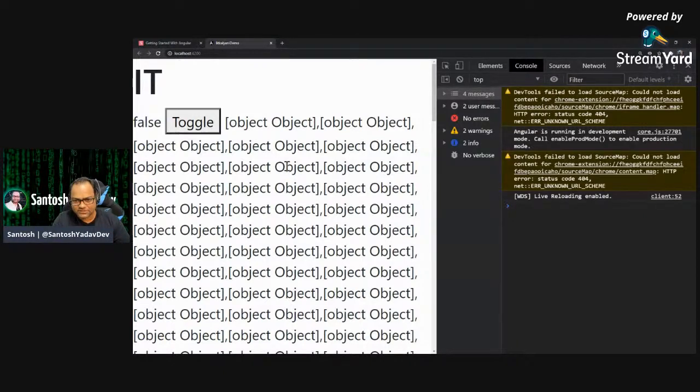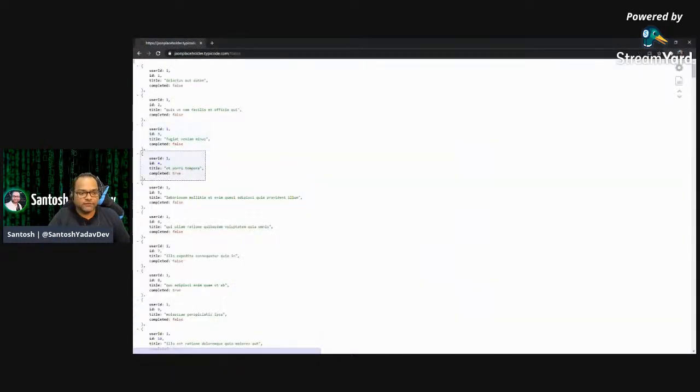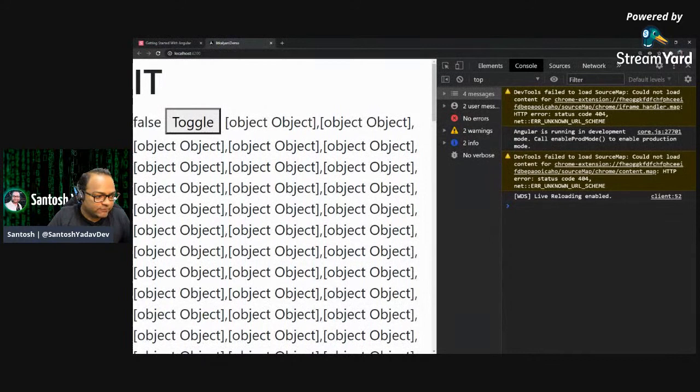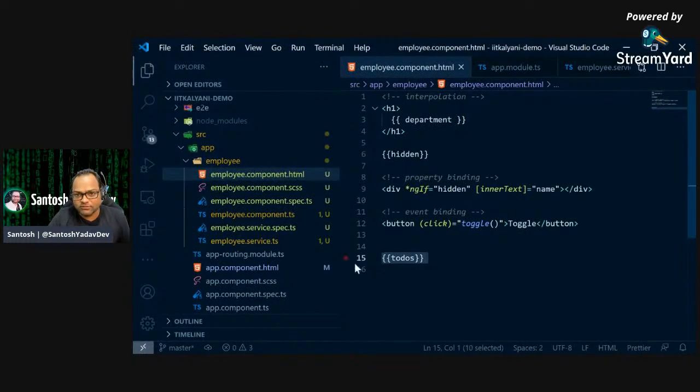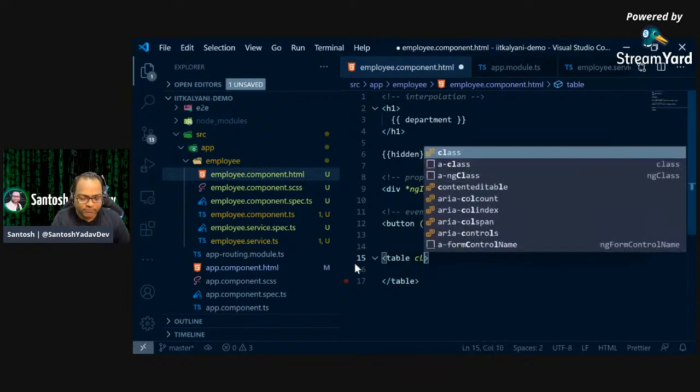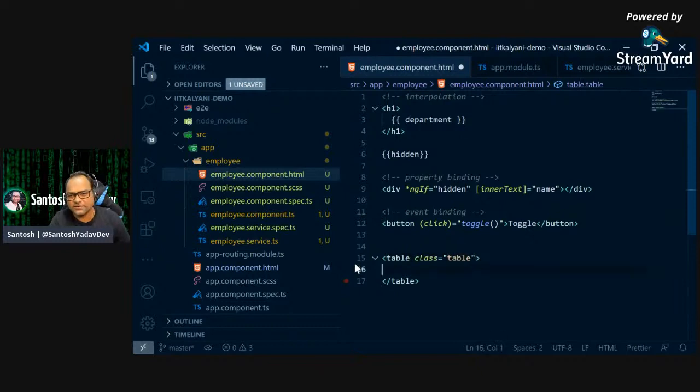To work with arrays, or to bind data to your arrays, you need, again, some help from the Angular helper functions. This is where we are going to use another helper function right now. As we have an array of records, we will be using a table to display these records. So let's go ahead and create a table. I'll make this table responsive by using a class called table, which comes from Bootstrap. Bootstrap has this class called table.